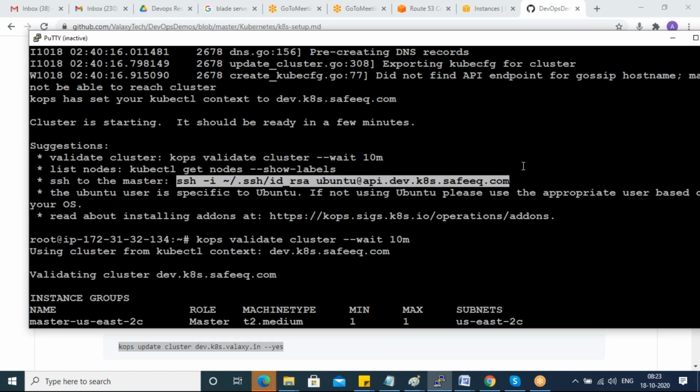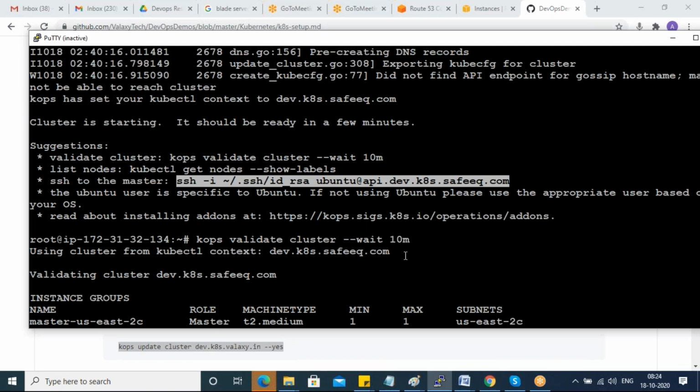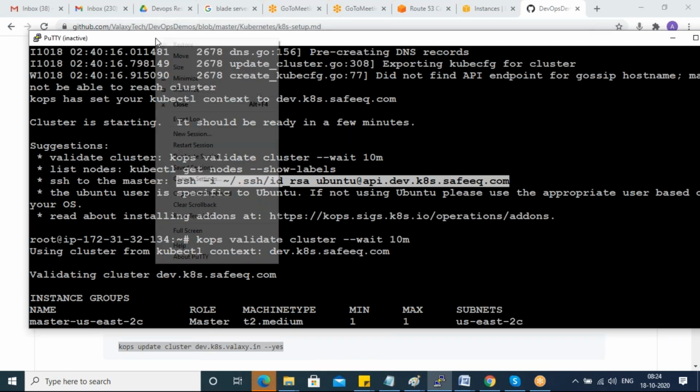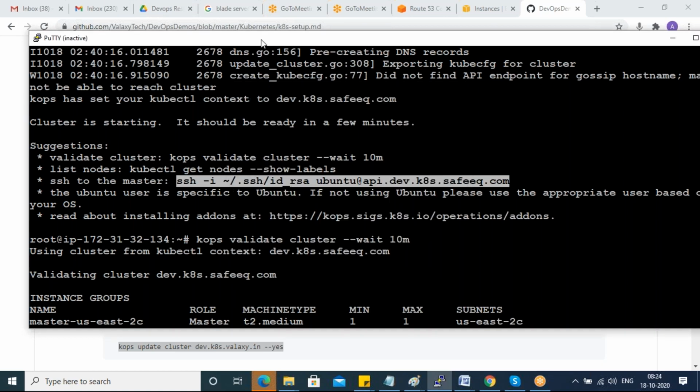You can log into your master server from this kOps master. Let me log in. Or else from the kOps master itself you can do your work. It's your wish, guys.